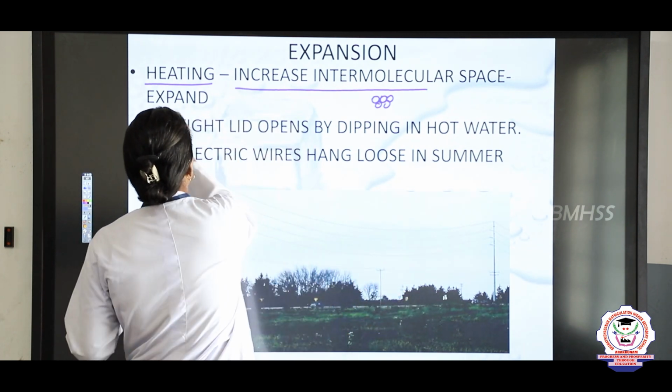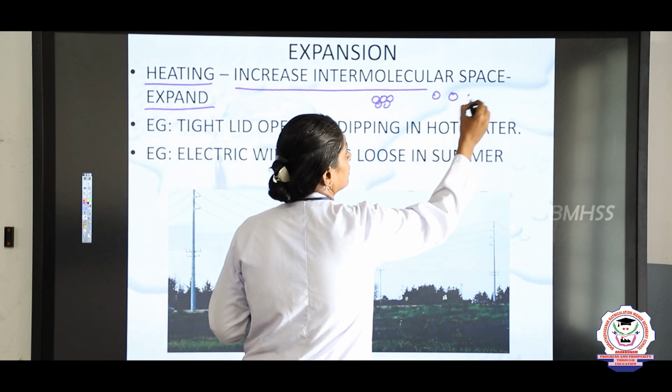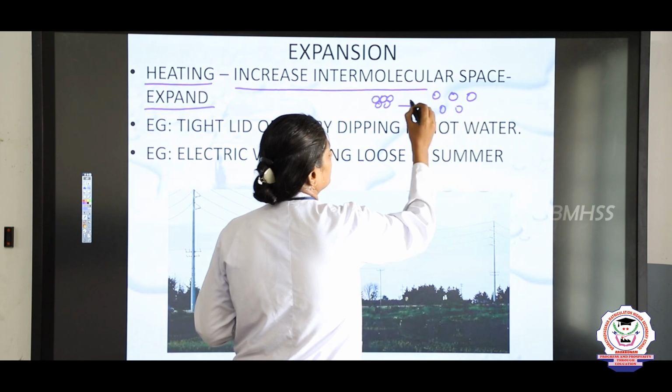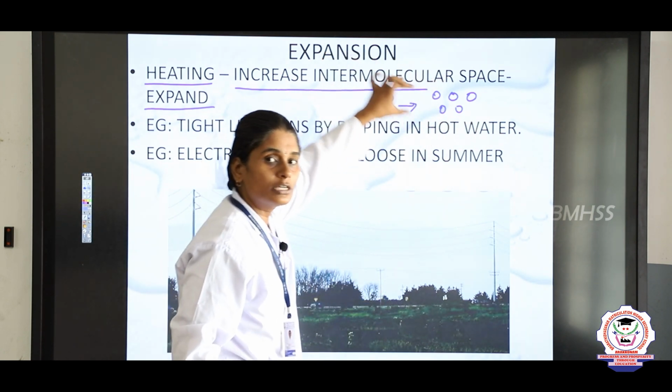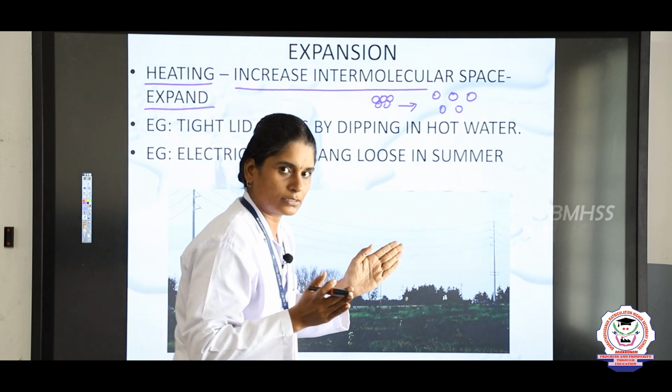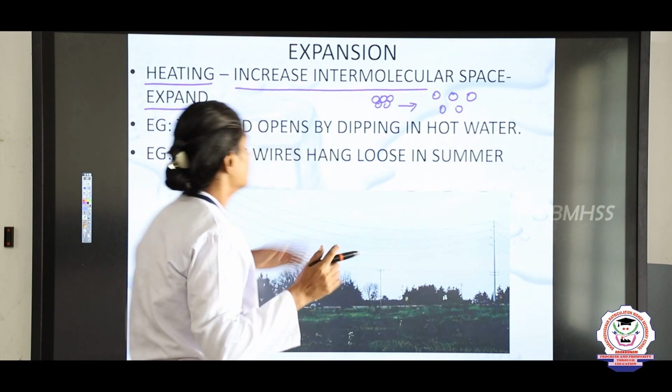Okay. So, thereby it expands. So, when this changes into this, the intermolecular spaces increase. Okay. So, thereby it expands, right.